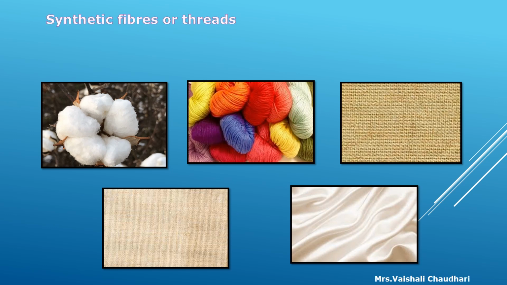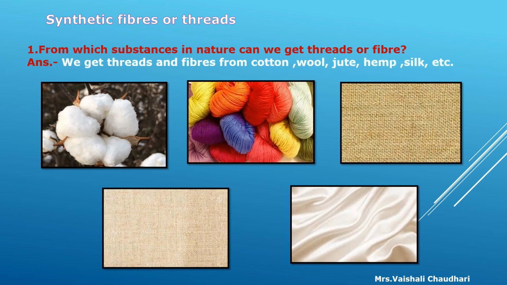Synthetic fibers or threads. Question is there on the basis of this. From which substances in nature can we get threads or fibers? We get threads and fibers from cotton, wool, jute, hemp, silk, etc. So all these are seen in the picture, that is cotton, wool, jute, hemp and silk.